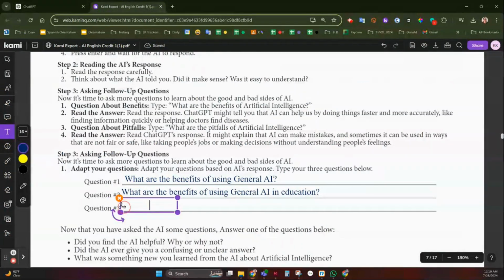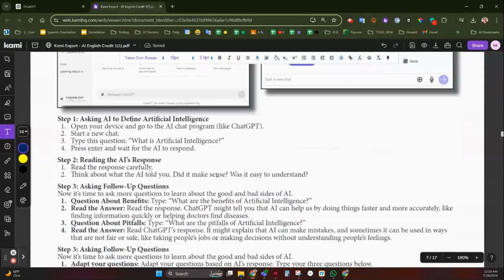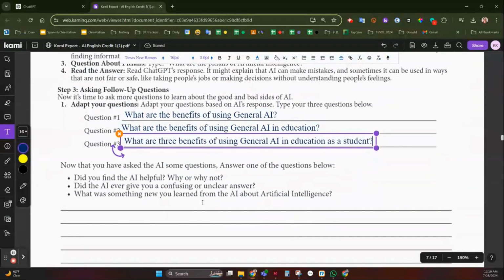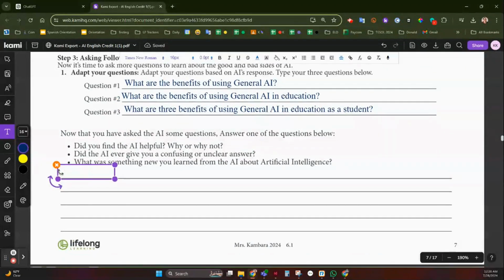So this is what you're doing in each of these different tasks that have you working with AI, and you probably have 2 or 3 of them. And then when you're done that, you're going to answer these questions. Did you find the AI helpful?